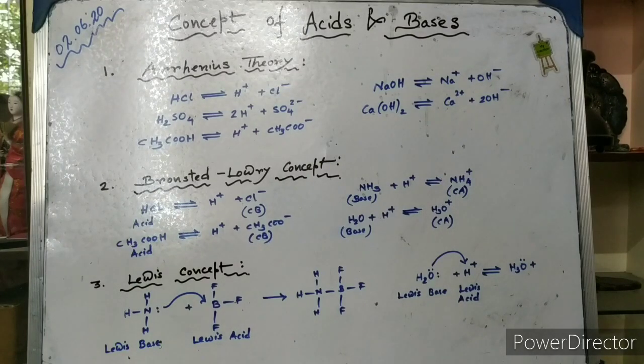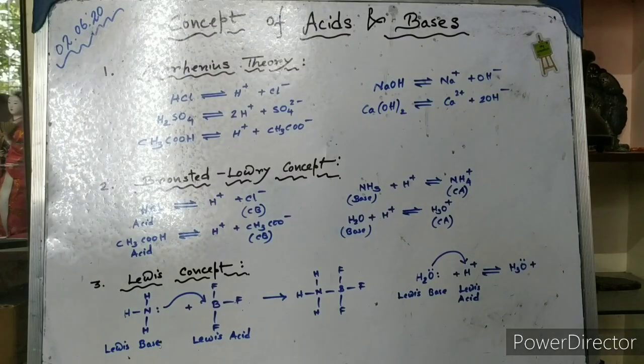As per this concept, any substance that can donate a lone pair is considered a base, and any substance that can accept a lone pair is considered an acid. Therefore, all the acids and all the bases are considered to lie in the same class according to this theory, so you cannot separate them on the basis of their strength with the help of the Lewis concept. So these are the three important theories: the Arrhenius theory, the Bronsted-Lowry theory and the Lewis concept. All explain acid and base nature in their own way, but all of them have their own limitations.